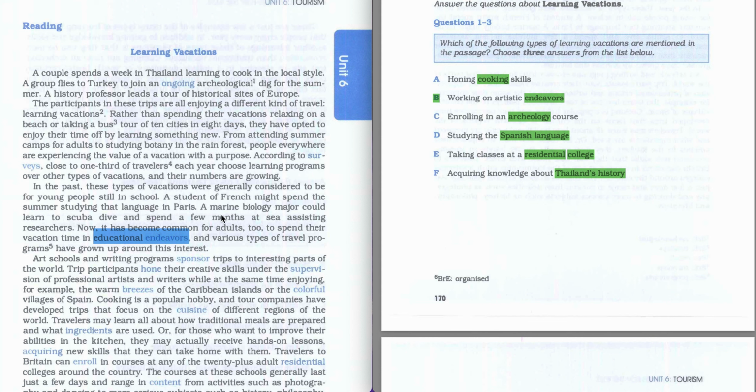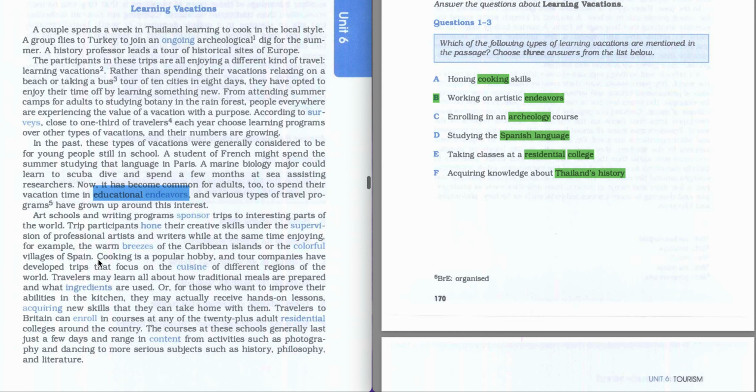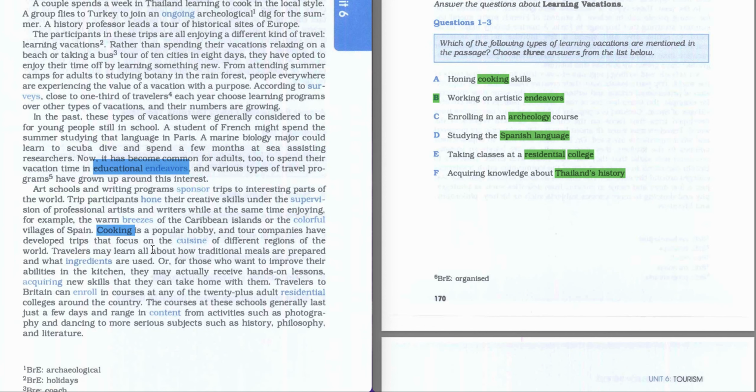We go further and we try to find any of our keywords which could be mentioned here. On the following paragraph there is some information about cooking. So let's highlight this keyword and let's read this sentence. Cooking is a popular hobby, and the tour companies have developed trips that focus on the cuisine of different regions of the world.